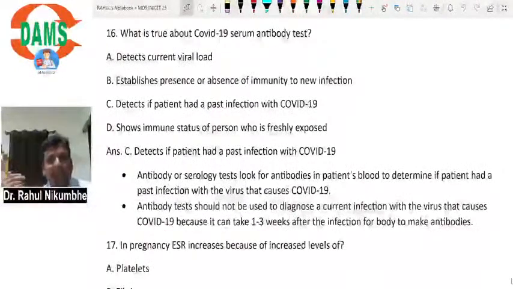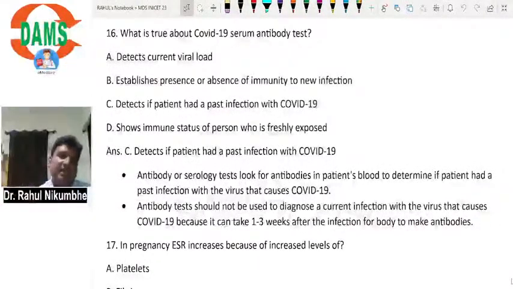Now, it will not tell you the presence or absence of immunity to new infection. It will not tell you whether the infection is new or old, or immunity against new infection. It can be immunity to past infection. New infection, past infection, both are possible. If antibodies are present, then mainly it is because of the past infection, not because of the new infection.